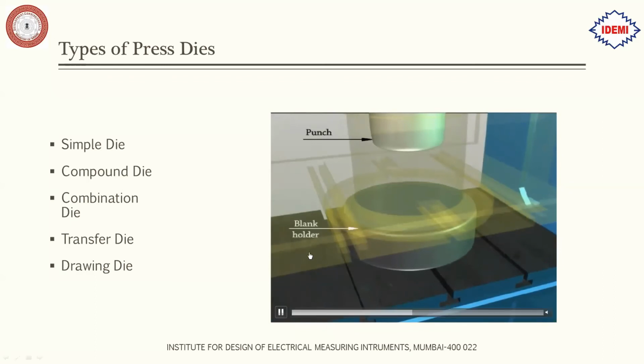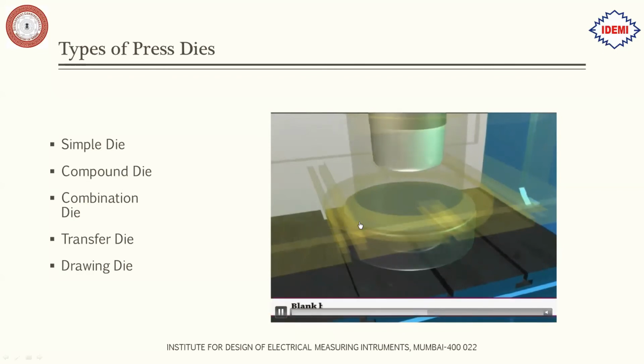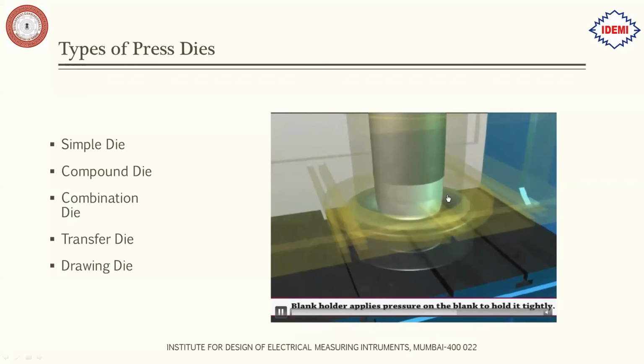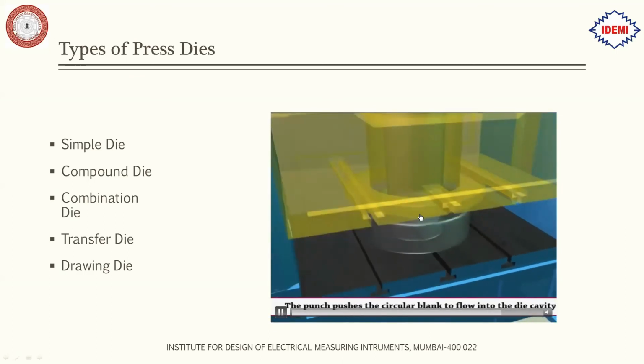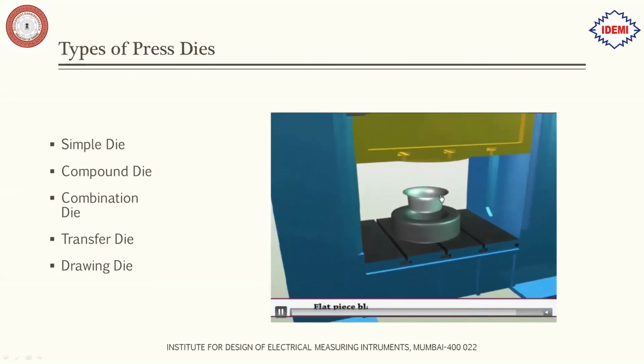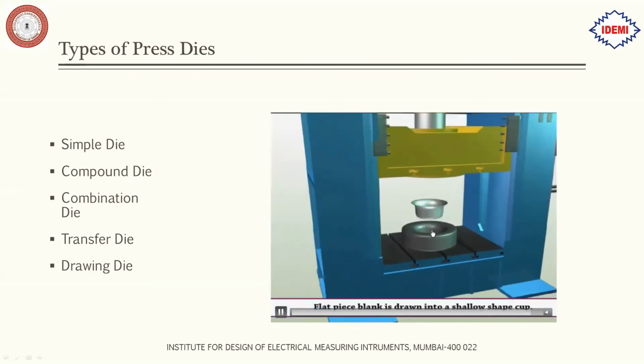You can see there is a punch and there is a blank holder over here which holds the blank, and then pressure is applied, and the material starts flowing into the die from all the sides, and at the end you will get the desired product. This is called the drawing process. Whatever radius you have over here, the same radius would be on your product. Here, this is a non-cutting process, no chip formation is done.